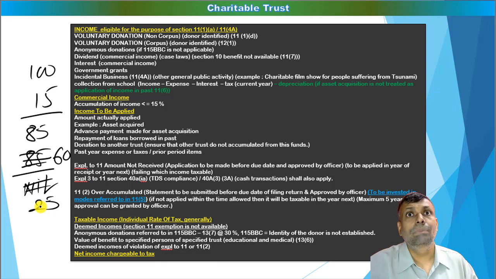What rates of tax normally apply to the charitable trust? Normally, individual rates of tax apply to this particular charitable trust. That means you have to give basic exemptions, step 1, step 2, and do the tax liability calculation with respect to this particular charitable trust.